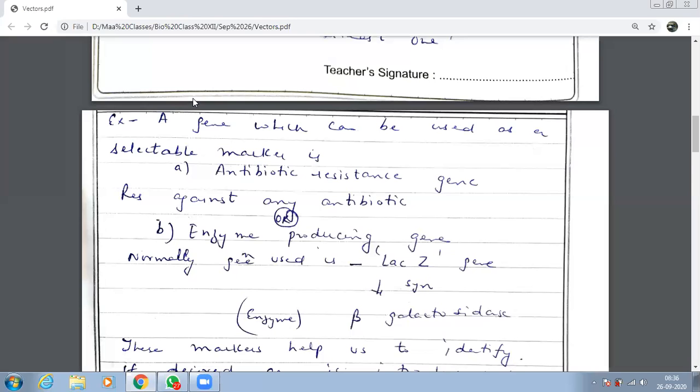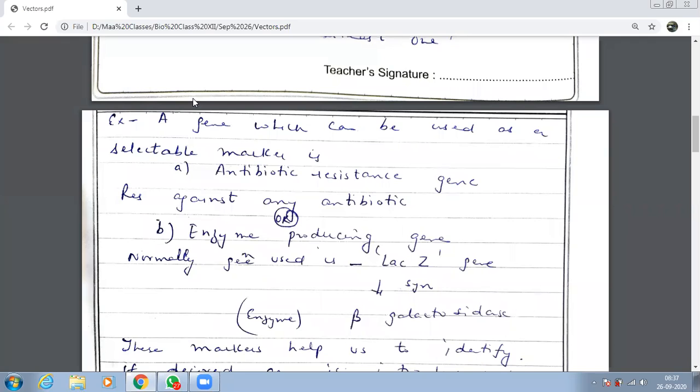Out of so many genes, I want to identify my gene, the one which I inserted, the gene of interest, and check whether it has entered the host. If it has entered, has replication happened or not? How many copies are being made of the gene? And where are the copies present? For that, I use special genes which are selectable markers.